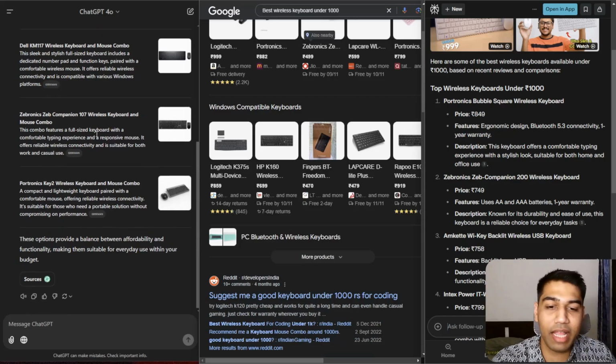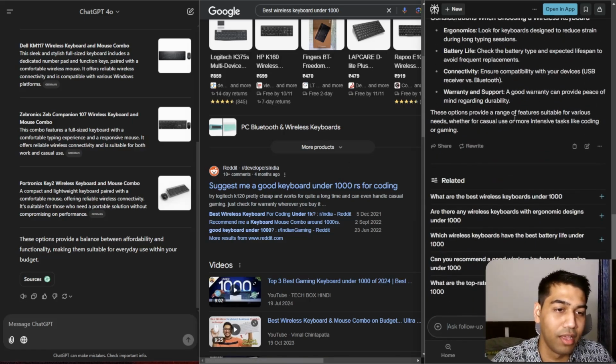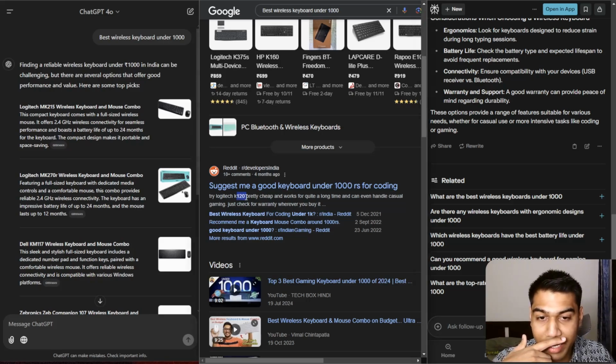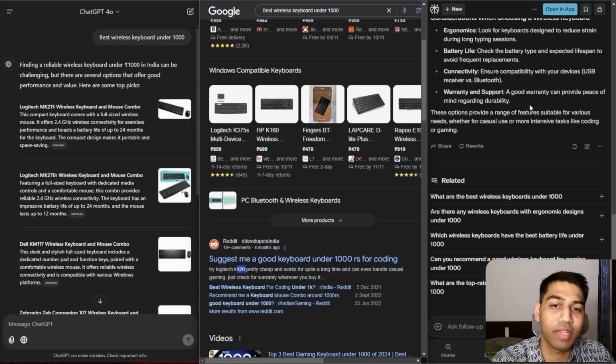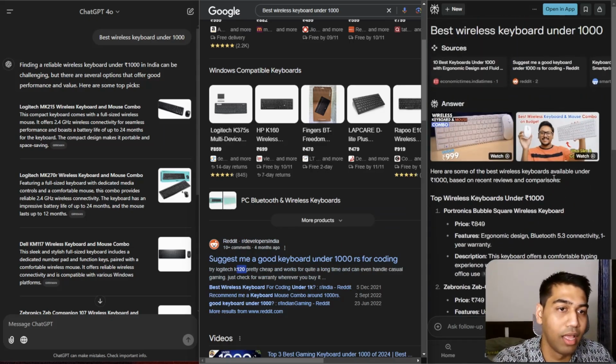The first thing you have to see is that Google has just started ranking Reddit at the top, because they have figured out there's nothing better than Reddit as a source to get the content. And seeing the Logitech K20 as the first result on Reddit, it's pretty good. They have recommended a lot of Logitech stuff, and I do believe that for decent devices under that budget, if you want a good quality brand, Logitech is pretty good.